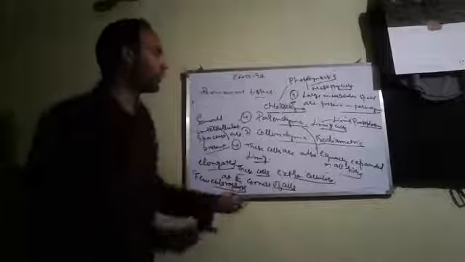As I have told you, if chloroplasts are present in parenchyma, it is known by a special name, chlorenchyma.